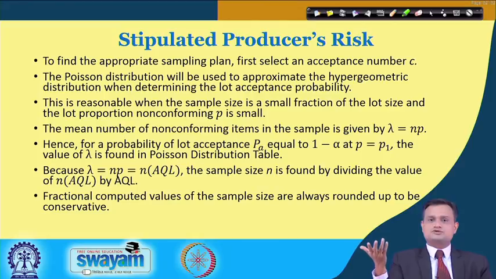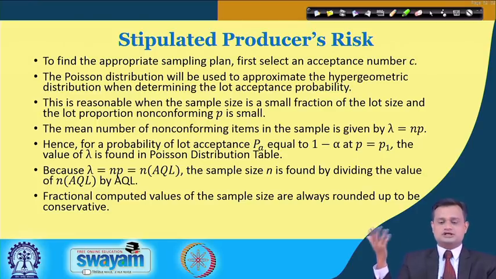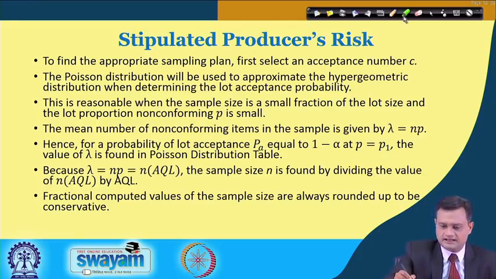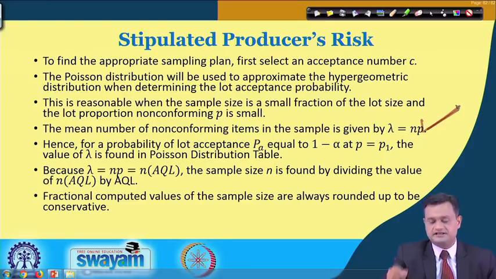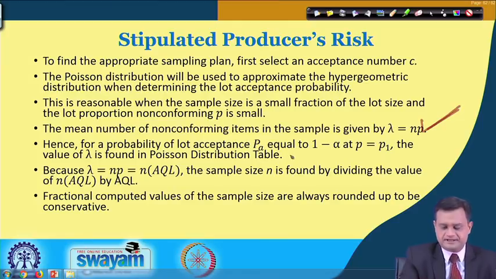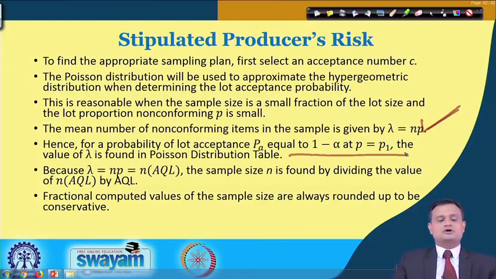So, your Poisson distribution table will have mean as well as the individual value. By looking at this, you can figure out what is the probability of acceptance, and this will give you the cumulative probability from the Poisson distribution table. Now, the mean number you can find by referring to the Poisson distribution table, that is lambda is equal to NP and PA equals 1 minus alpha. So, you have a probability of acceptance and P is equal to P1, that is the value of lambda found in the Poisson distribution table.